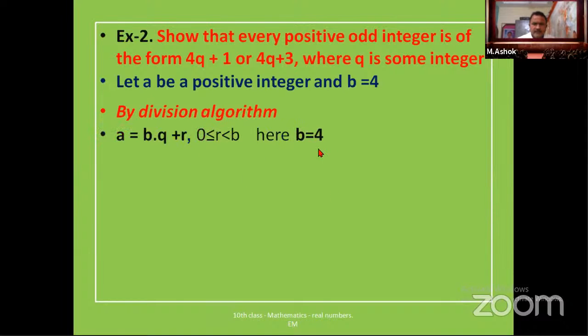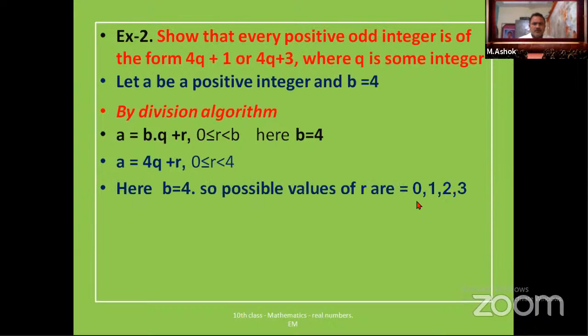So I have taken b value as 4. Now a is equal to 4q plus r, where 0 is less than or equal to r, which is less than 4. Means while dividing with 4, the possible remainders are 0, 1, 2, 3. Here b is equal to 4, so possible values of the remainder r are 0, 1, 2, 3.